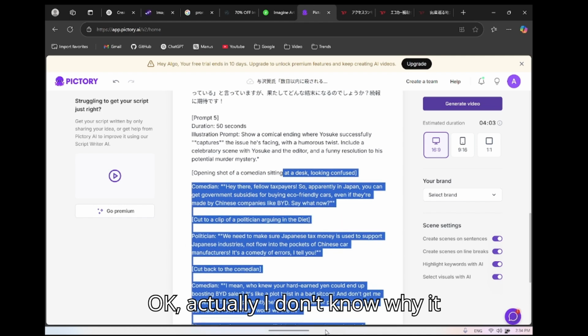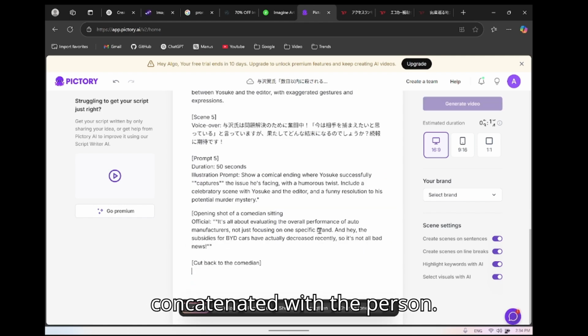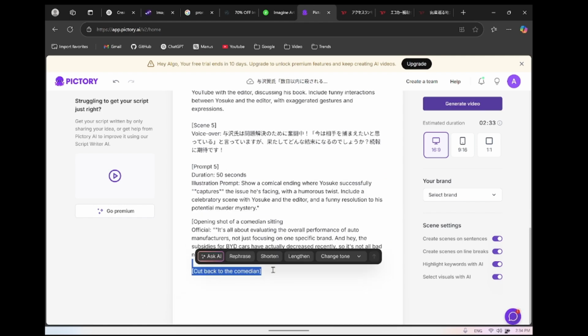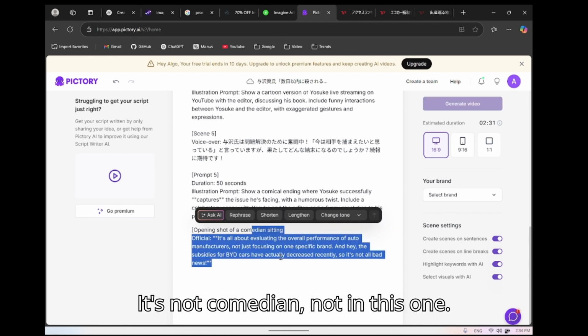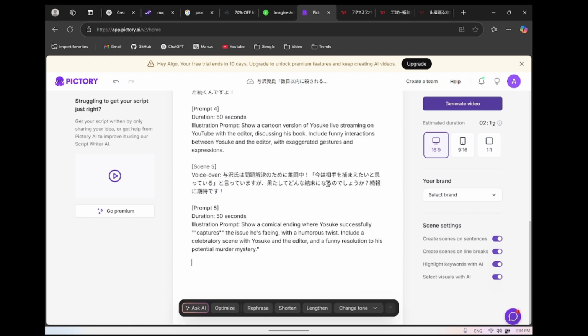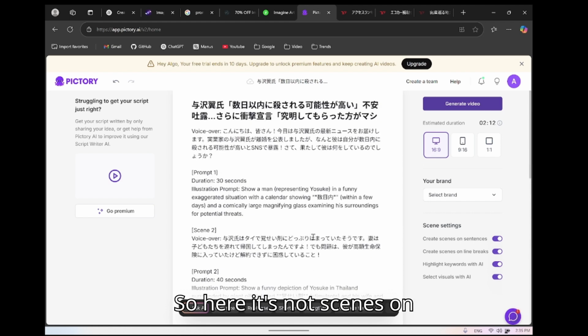Okay, actually, I don't know why it concatenated with the person. There's no comedian, not in this one. So I guess this is create scenes on sentences. Here it's not scenes on line breaks, neither. Highlight the keywords, select the visual with AI. Okay.